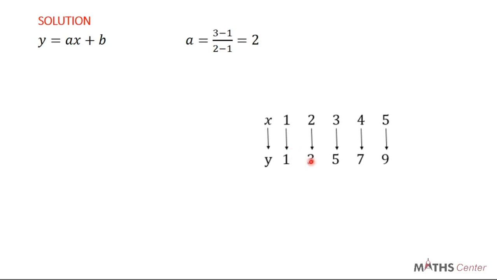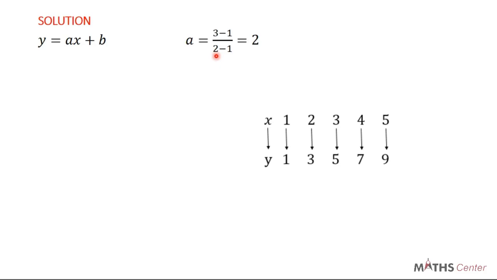Now how did I find this? To find the constant difference, you can take an element in the codomain and subtract the previous element in the codomain from it. So when we take 3, you subtract 1 from 3. That will give us the constant difference in the codomain. If you want to find the constant difference in the domain, you take an element in the domain and subtract the previous element in the domain from it. So in this case, when we take 2, we subtract 1 from 2, and that will give us the constant difference in the domain.